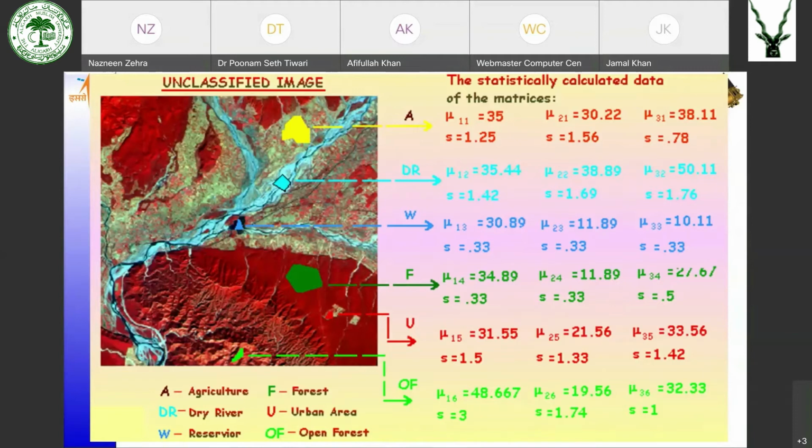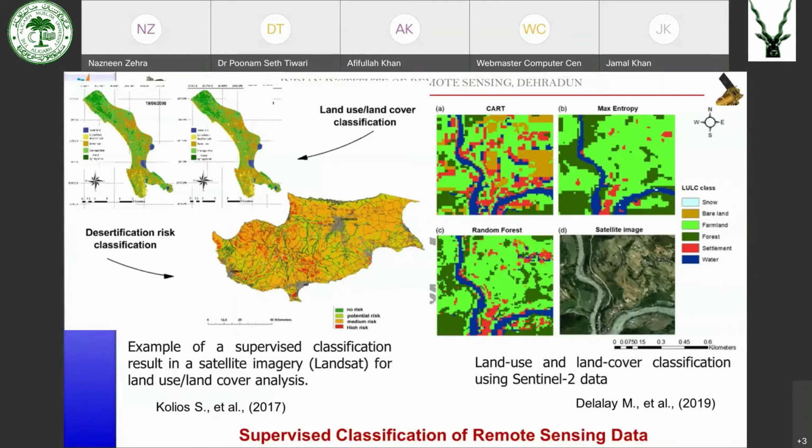For these sample pixels, the statistical parameters such as mean in band 1, band 2, band 3, standard deviation in band 1, band 2, band 3, they are calculated. And based on these parameters, every pixel is checked whether it will be classified as agriculture, forest, or urban, or so. Okay, so this is how the results of classification looks like, supervised classification.